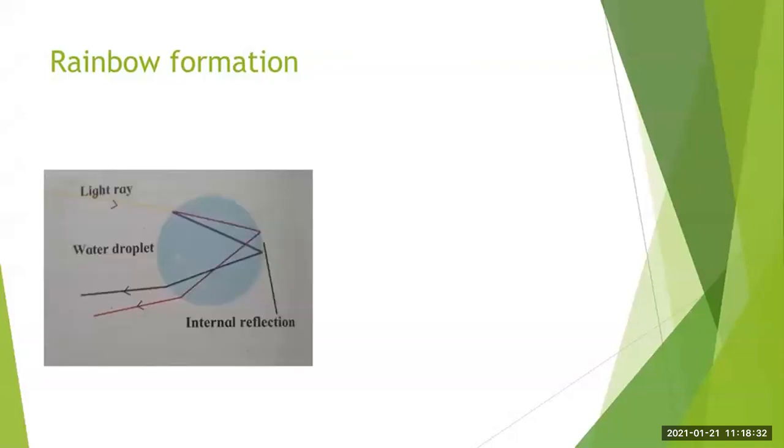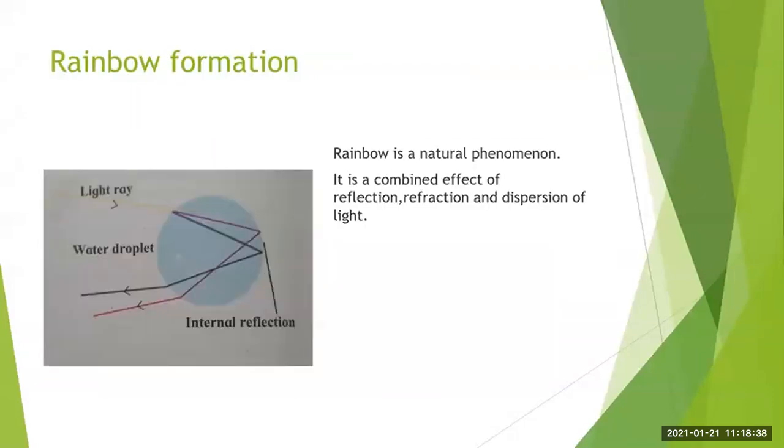Okay. So see this diagram. Now rainbow is a beautiful natural phenomenon. It is a combined effect of reflection, refraction, and dispersion of light. So up till now, we have studied reflection, refraction, and dispersion of light. All these things appear during the rainbow formation. Therefore, we say that it is a combined effect of a number of natural processes.